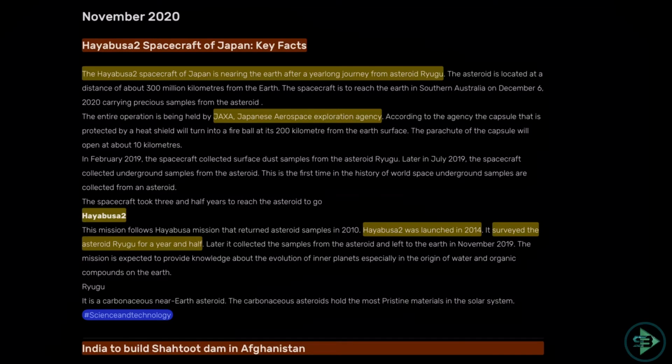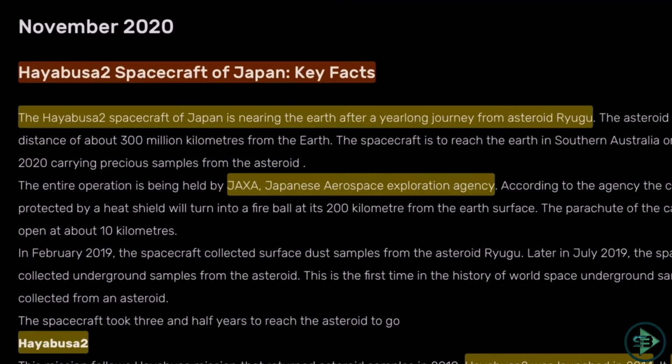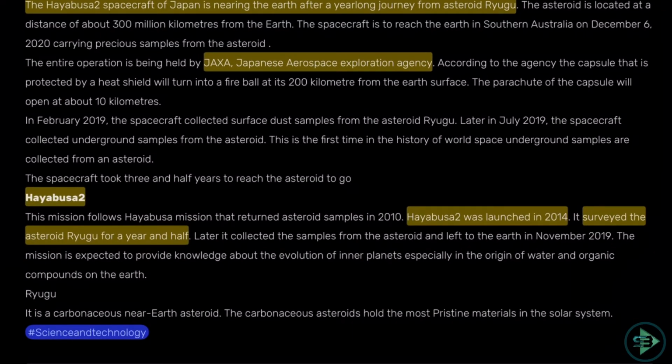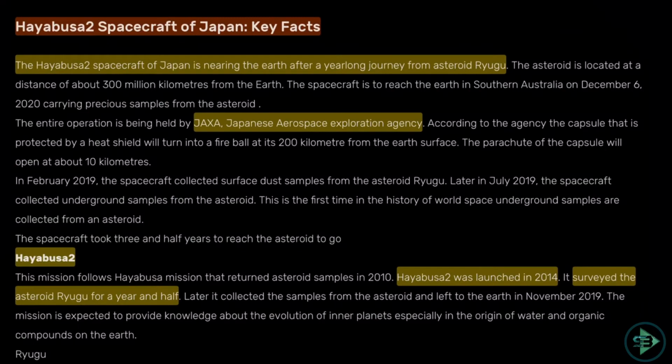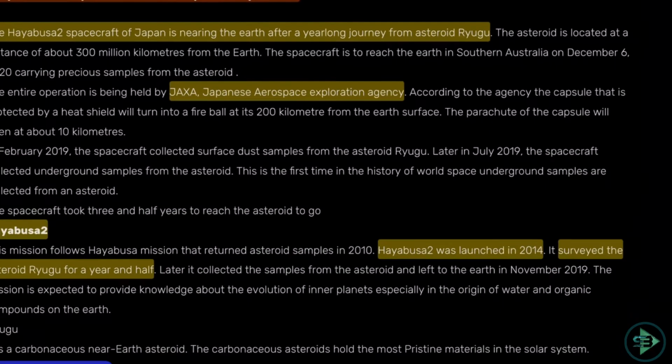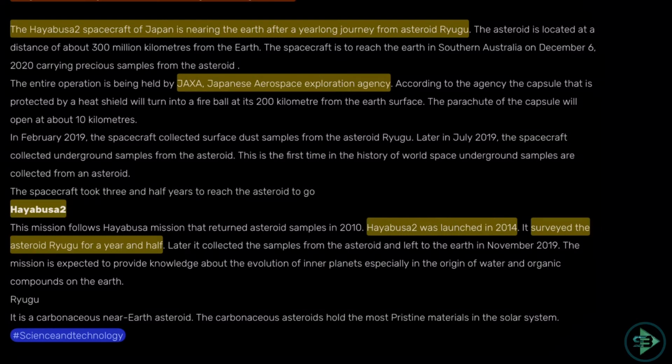The first news is about the Hayabusa 2 spacecraft. This is a spacecraft of Japan, and it is nearing Earth after its year-long journey from asteroid Ryugu. It went in 2014 to study asteroid Ryugu, and now after studying it, it is coming back to Earth. Who made this spacecraft? Japan. The operation is being held by JAXA, the Japanese Aerospace Exploration Agency. This is something you are supposed to know about this news.